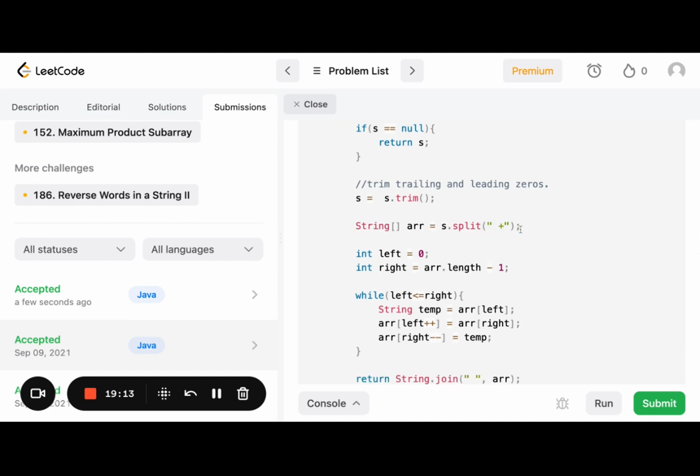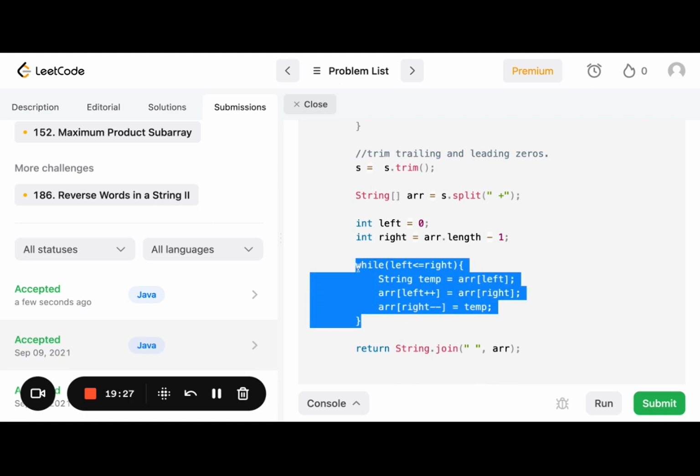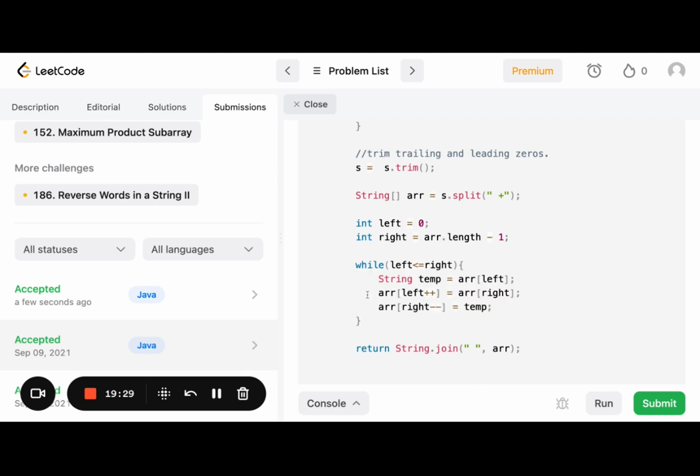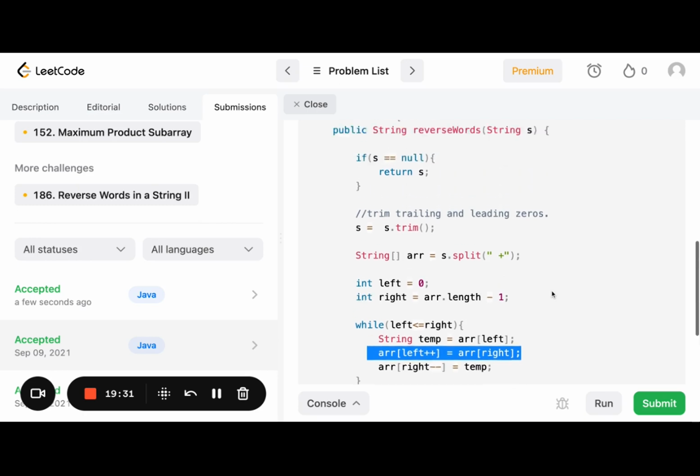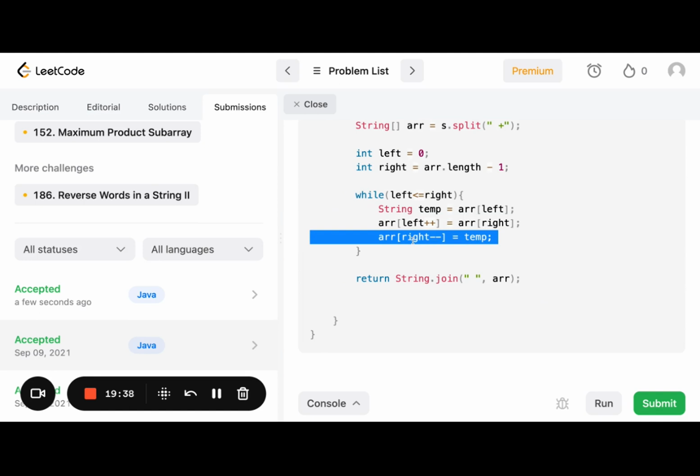String array equals s dot split. I split by space into this array because I knew that strings were immutable. And then I said int left equals 0 and right equals array dot length minus 1. I swapped each string. I said string temp equals array at left plus plus. How the hell did this work? Array at right minus minus equals temp. And then I said string dot join space.